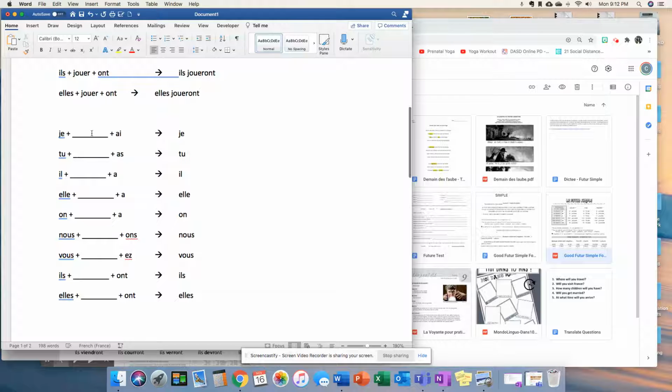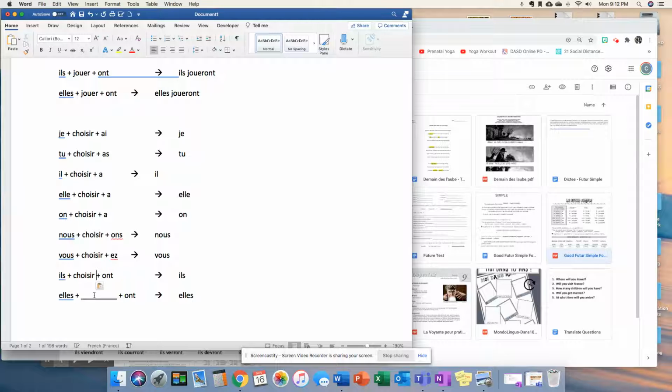All right, let's do an IR verb here, choisir. Okay, so we'll fill in all of these blanks here with the infinitive, and then we'll piece the little puzzle together. All right, so je choisirai, tu choisiras, il choisira, elle choisira, on choisira, nous choisirons, vous choisirez, ils choisiront, and elles choisiront.